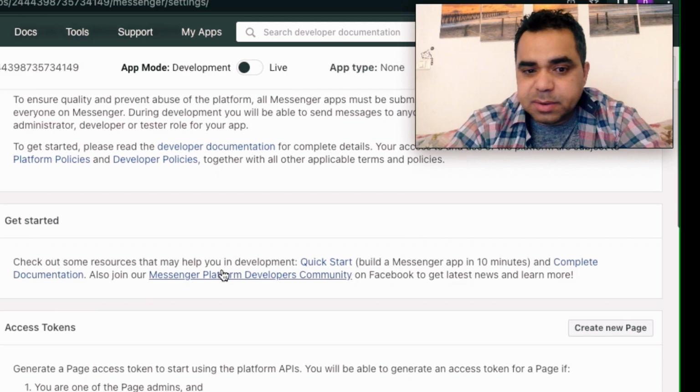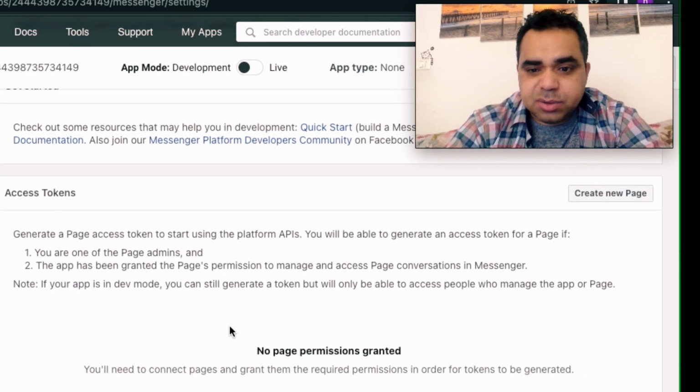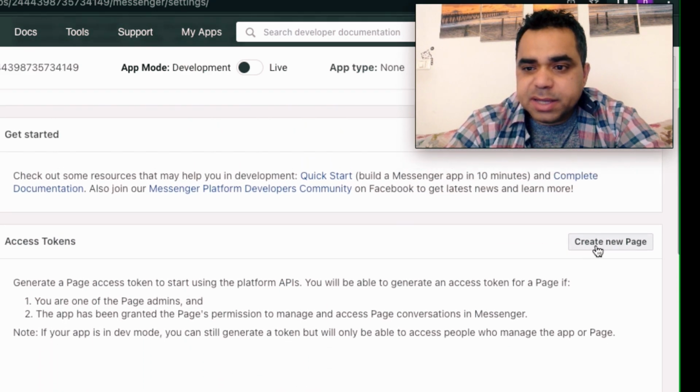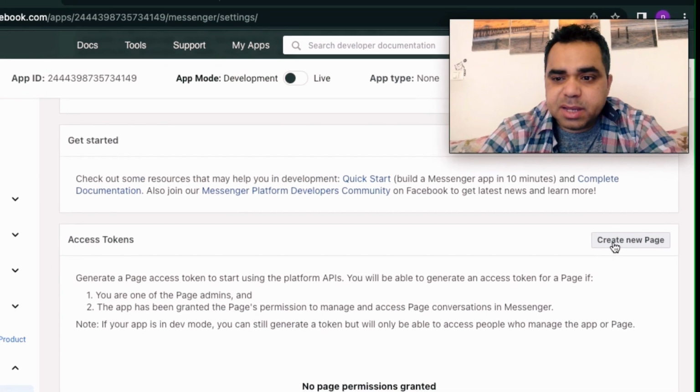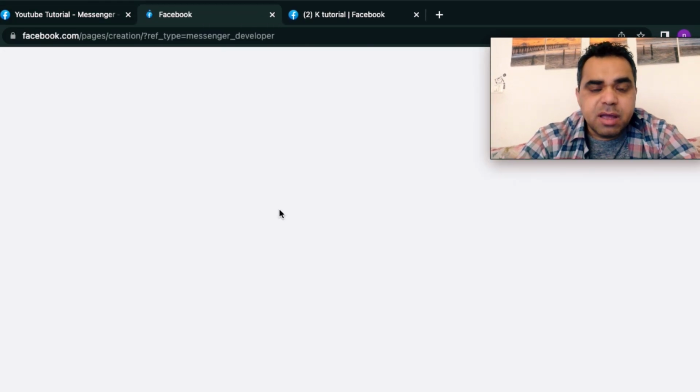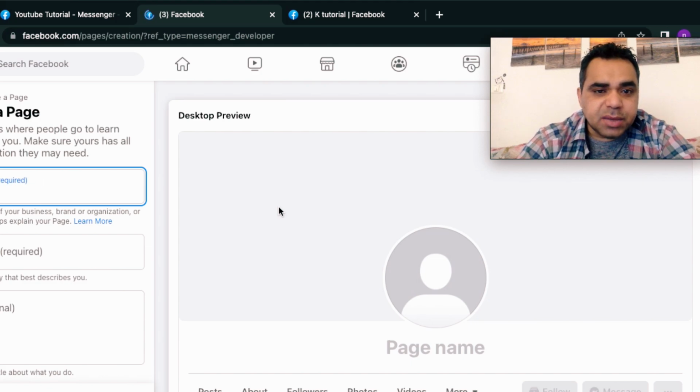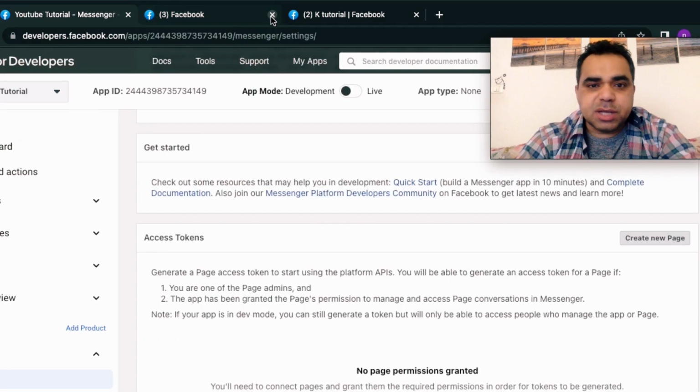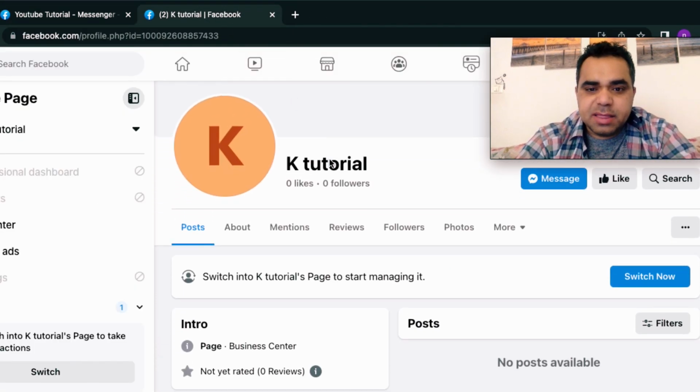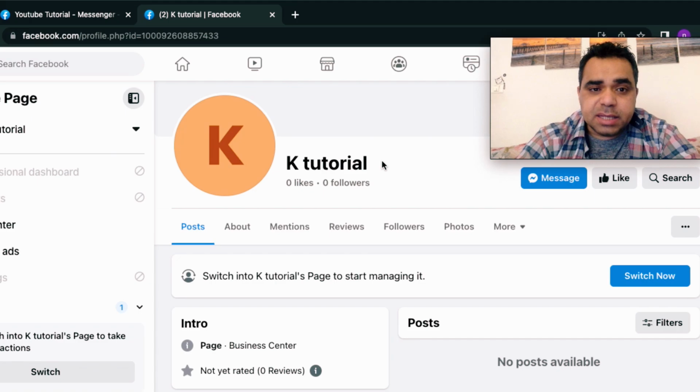Scroll down until you reach Access Tokens. If you don't have a page, you can create one by clicking this button here, Create a New Facebook Page. Facebook will forward you to creating a new page. But I don't want to create a page. I already have a Facebook page, which is this page, K Tutorial. I'm going to use this page I created before to connect it to my application, and then to the chatbot, and we're going to test our code, our chatbot, using this page, K Tutorial.